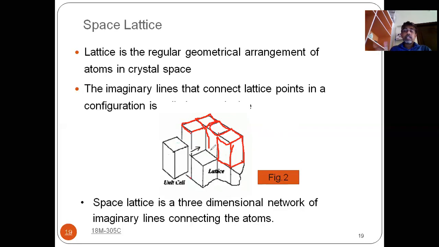The lattice points are nothing but the points where we have atoms. The atoms are connected in that three-dimensional space. That arrangement is known as space lattice. So try to understand this very carefully.